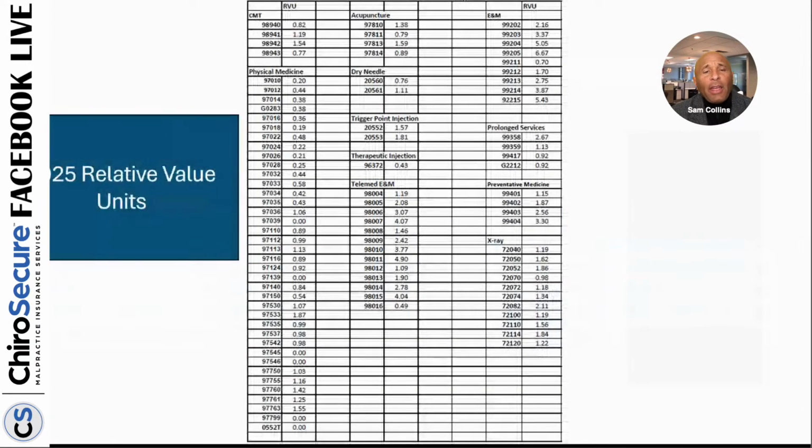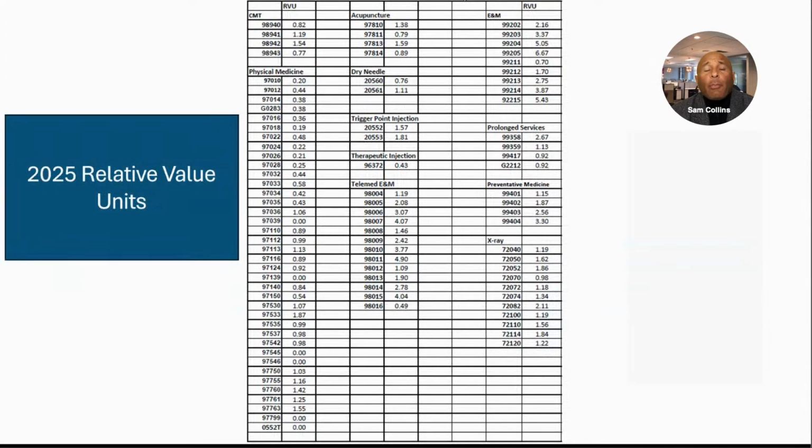Now, on this page, what I have here are the 2025 relative value units of all the common codes. You'll see in the upper left, I have the CMT codes, adjustment codes, all the physical medicine codes. I've included here acupuncture, dry needling, because in some states you can do that, telemedicine codes, E&M codes, prolonged service, even some of the x-rays.